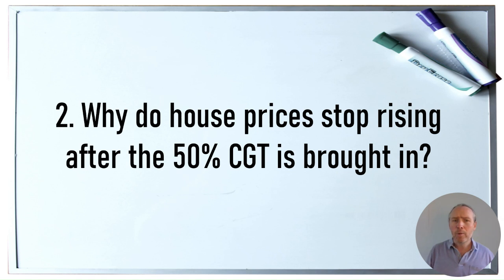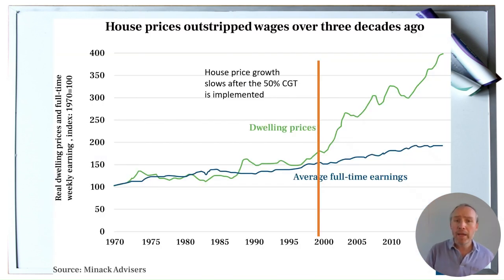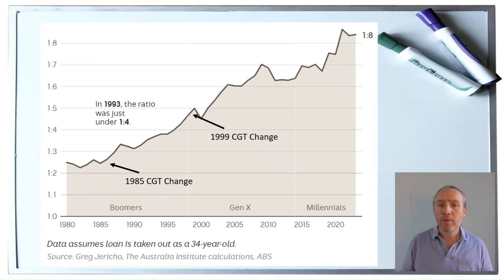A really fascinating question is, why do house prices stop rising immediately after the 50% capital gains tax is brought in? When we look carefully when the 50% discount is brought in, we can see that the first move of the market with house prices is actually down very slightly, but it is a definite downward move. Here's another graph that has that dip after the 50% capital gains tax is brought in. This one is showing the difference between what mortgages are and earnings, but again, you still see that little dip.